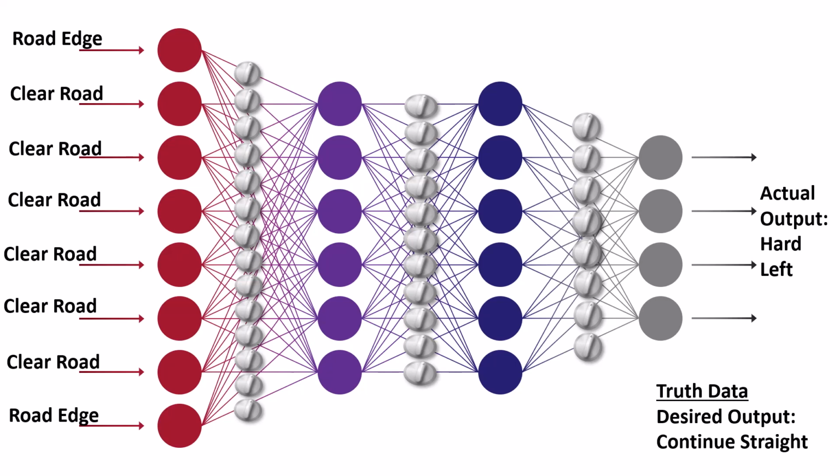We'd get an error function, and using a back propagation algorithm, we would adjust all the parameters between the connections between the neurons. We thought of it as adjusting knobs, kind of tuning the network or teaching the network, if you would. The back propagation algorithm would back propagate and adjust all the knobs. It would do this for every single data point in the training set, and usually multiple times. You'd run through the same training set multiple times, or multiple epochs. This was called supervised training, and we would continue that supervised training until the error function got down to an acceptable value or near 0.